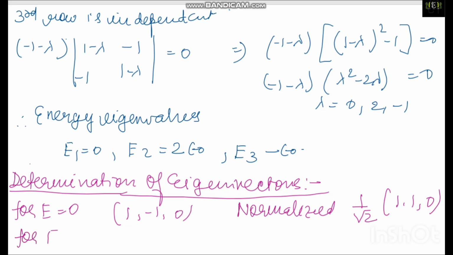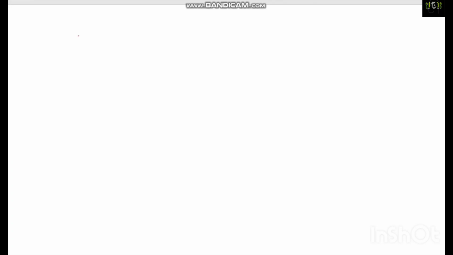For E is equal to 2 epsilon naught, the normalized one will be 1 upon root 2 times (1, minus 1, 0). Third, for E is equal to minus epsilon naught, the normalized one will be (0, 0, 1).